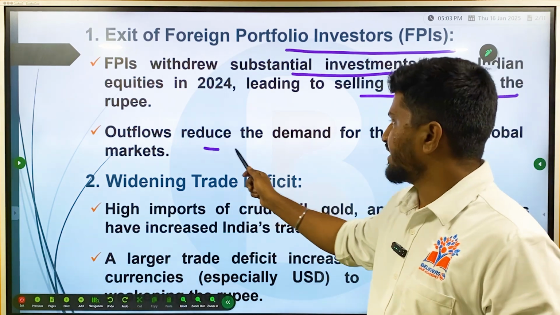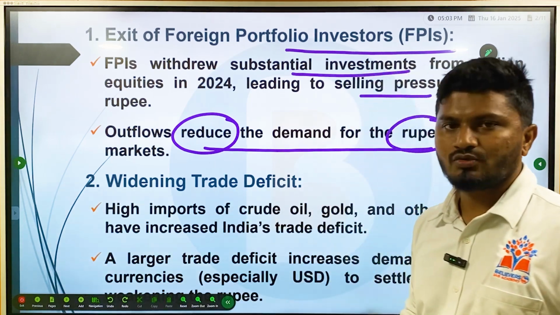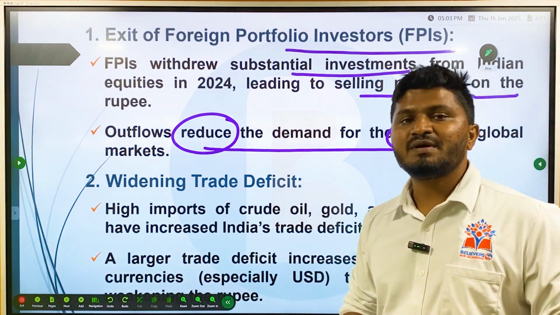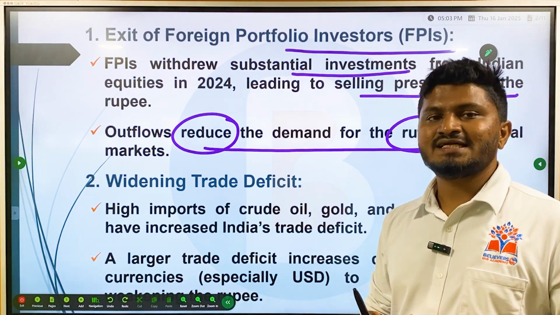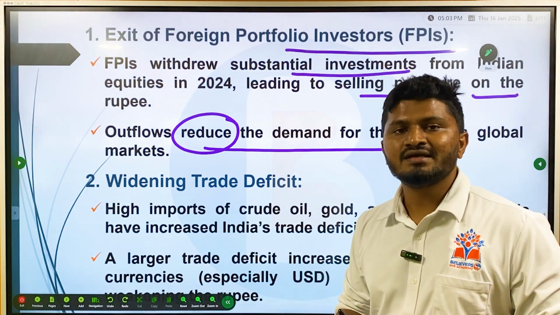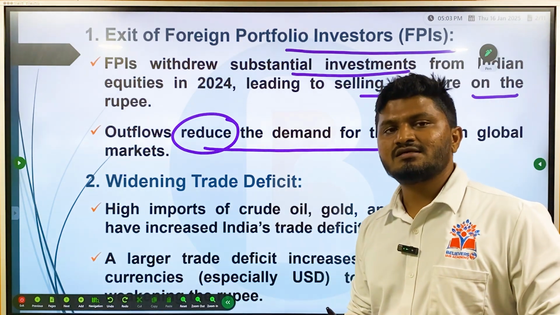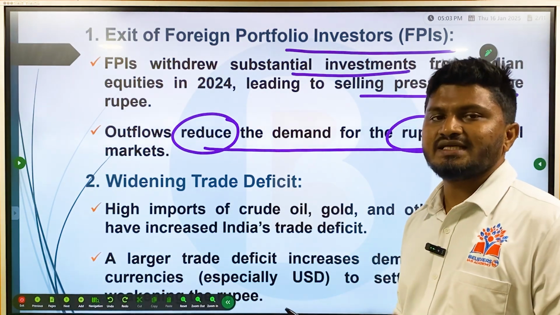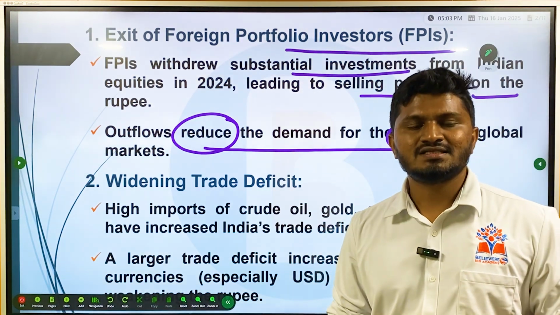Then, outflows reduce the demand for rupee in the global markets. This is very important. Whenever the investment is outflowing from India, it is an indication that the demand for Indian rupees, or demand for local currency, is reducing, because that indicates that the economic condition of the country is not ripe, not in such a way that we can go there and invest. Okay, it gives a bad indicator. As a result, more and more investors tend to sway away from India and invest somewhere else. Whenever you are not investing in India and investing away, then you are reducing the demand for rupees and increasing the demand for foreign currencies such as dollar.